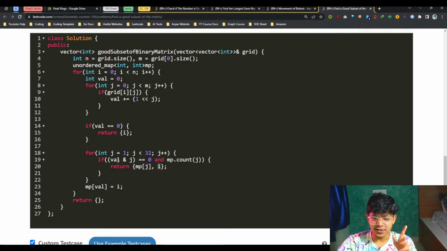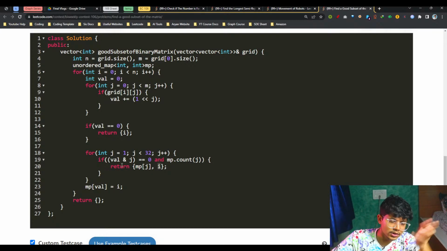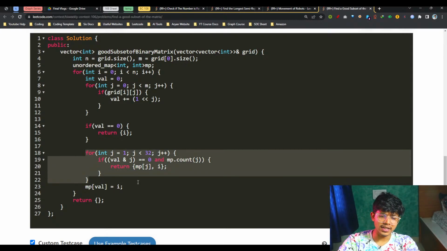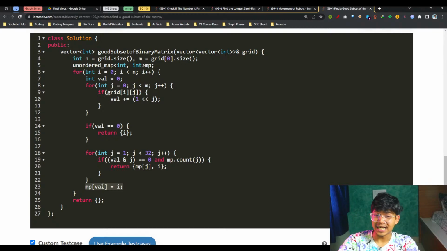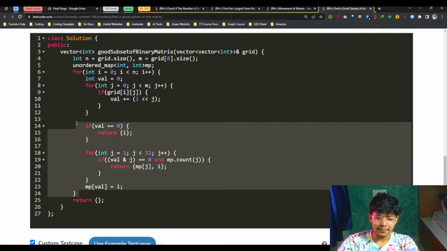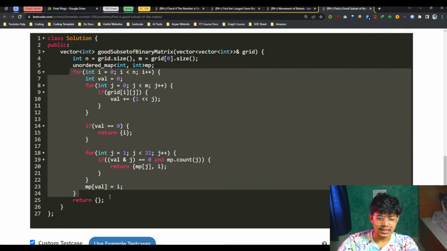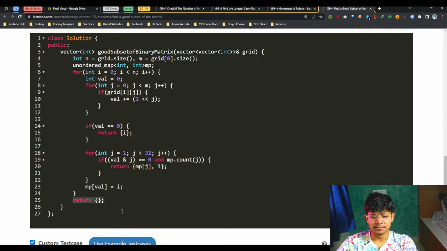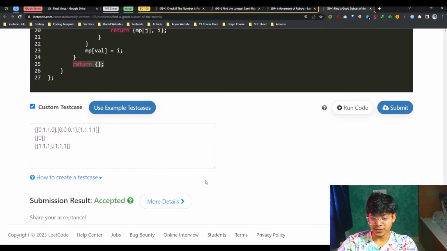If it is the case, which means if val and j is 0 and also my j is present in my count in my map, just simply return. Else, if not, then simply go and update your map of that value, because for sure the value is the actual integer value of that row, with that row itself, because my map is storing the row of every value. And ultimately, if not possible entirely, then simply go and return the empty vector, and by this you can simply solve the answer.